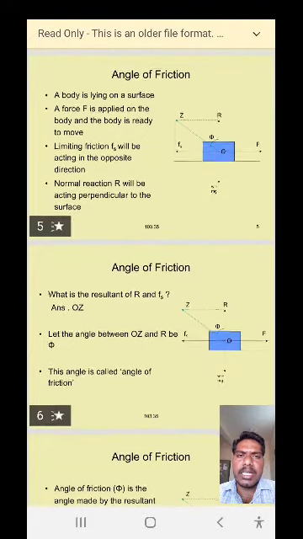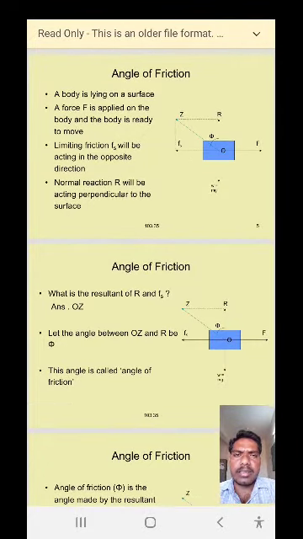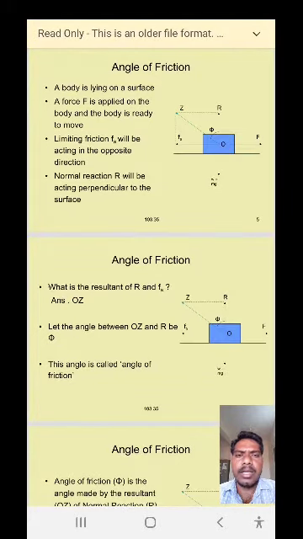By constructing the parallelogram, or the rectangle, the resultant force of OR and OFs is OZ, where ORZF is the rectangle. So OZ is the diagonal of the rectangle, where OZ is the resultant of OR and OFs.